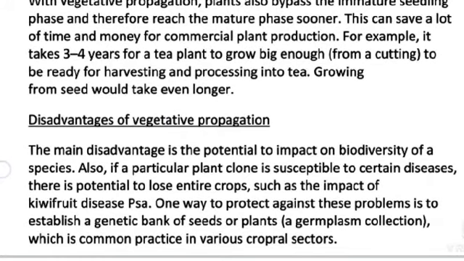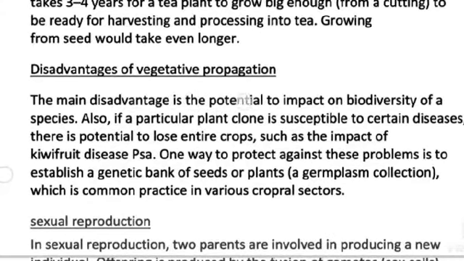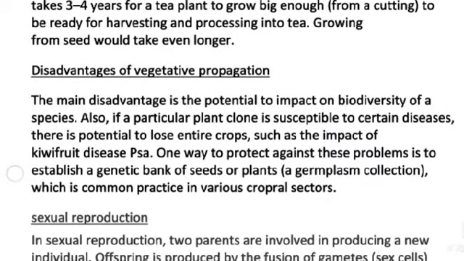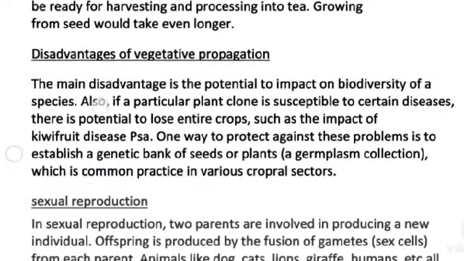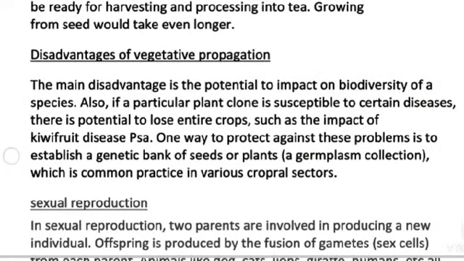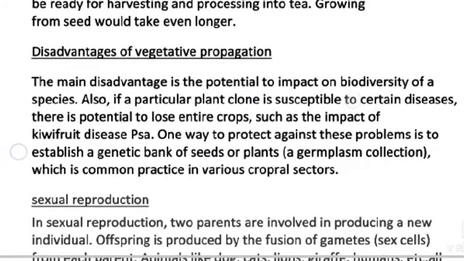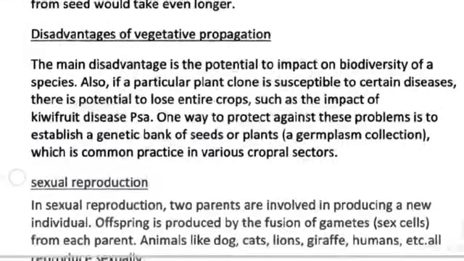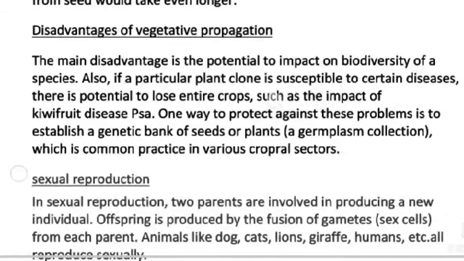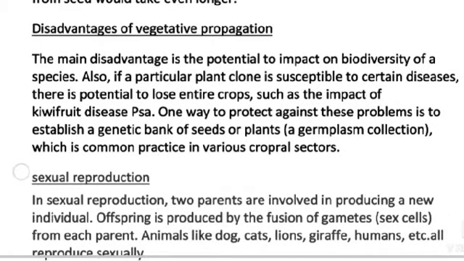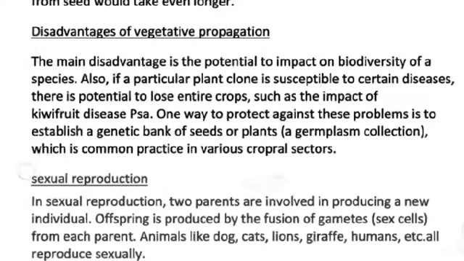Disadvantages of vegetative propagation. The main disadvantage is the potential impact on the biodiversity of a species. Also, if a particular plant clone is susceptible to a certain disease, there is potential to lose entire crops, such as the impact of the kiwi fruit disease, PSA.